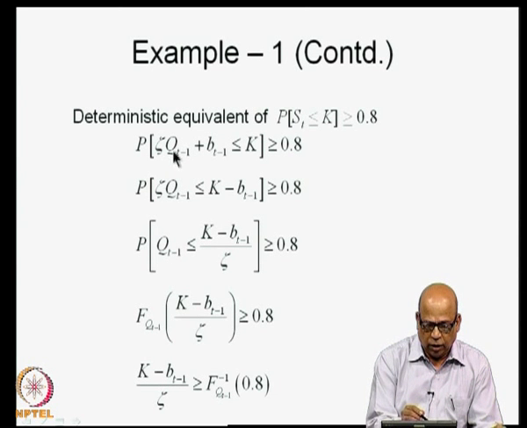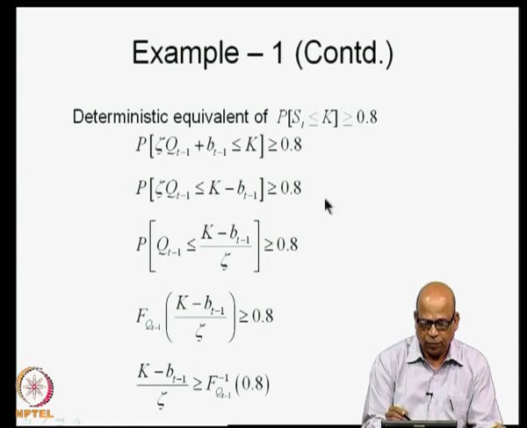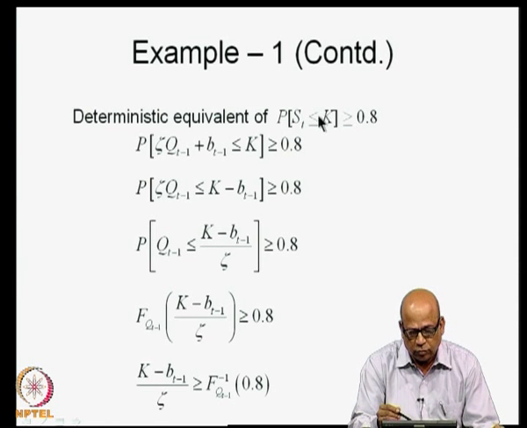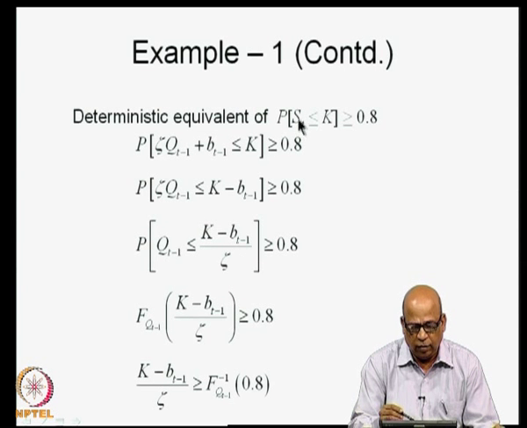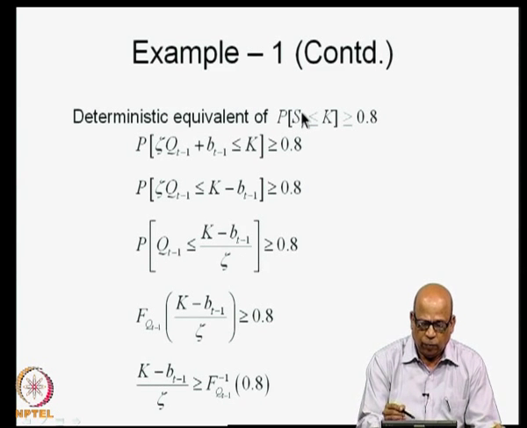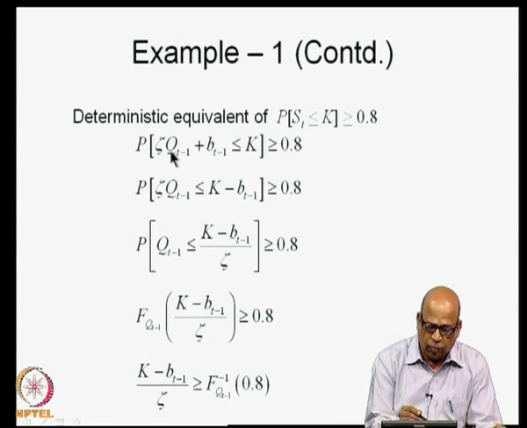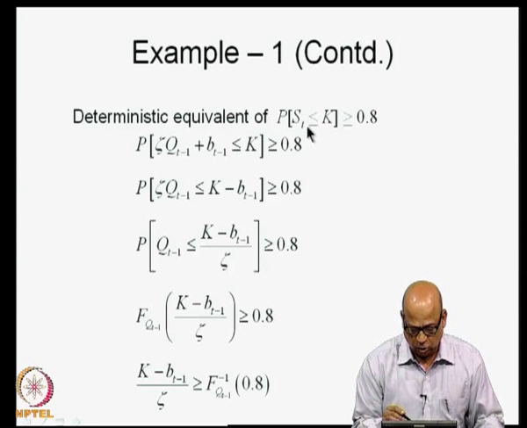So, zeta QT minus 1, QT minus 1 is the random variable, less than or equal to k minus BT minus 1, greater than or equal to 0.8. Remember, we are writing this for time period T, because we are saying ST must be less than or equal to k. But the moment we use this LDR, we have brought in BT minus 1 here, that is time period T minus 1. So, when we are writing the constraint for time period T, we are looking at the distribution of the inflow in the previous time period T minus 1. So, these issues you must keep in mind.